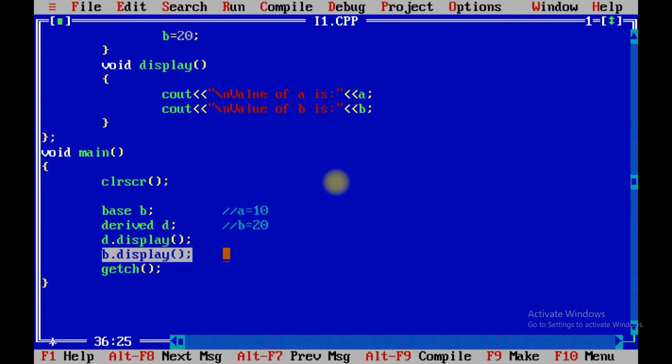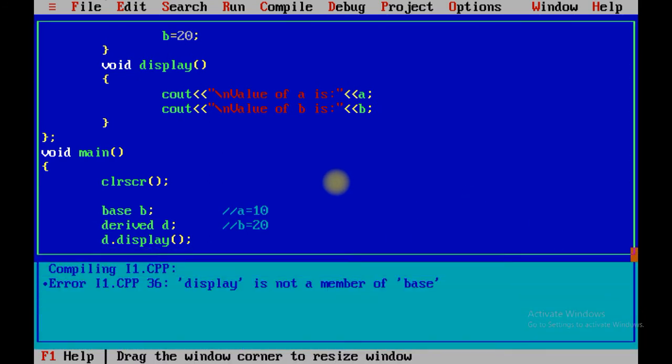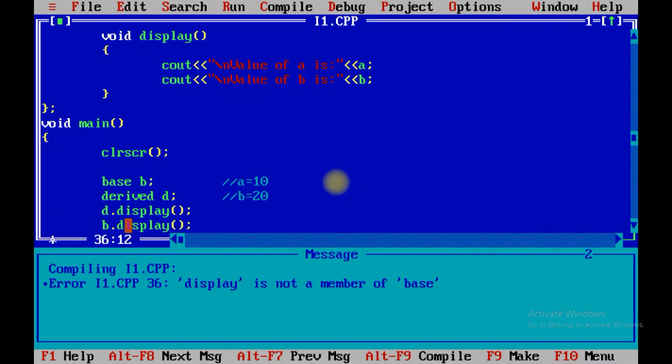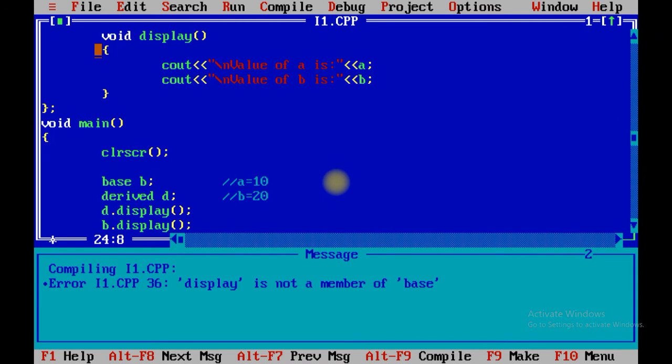It will generate error because display is a property of derived class or child class, and in the facts portion of the slide we have referred that parent class cannot access property of child class.